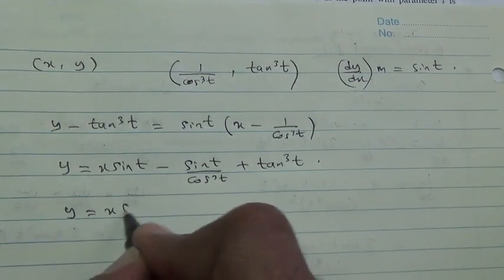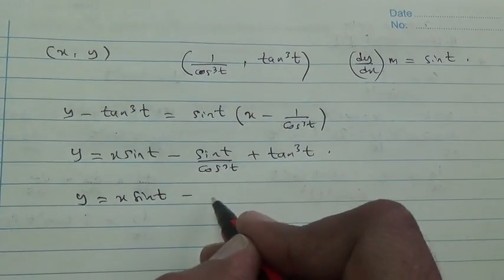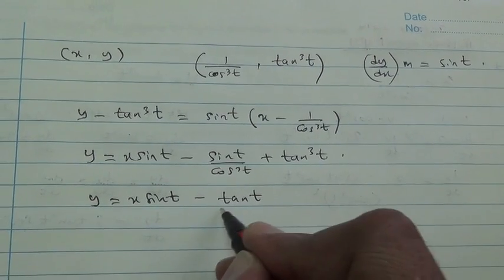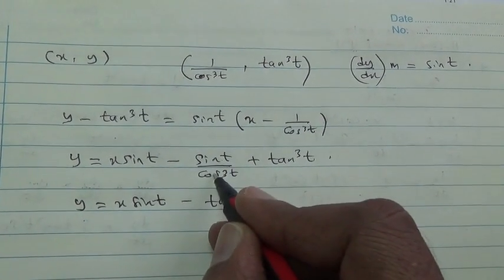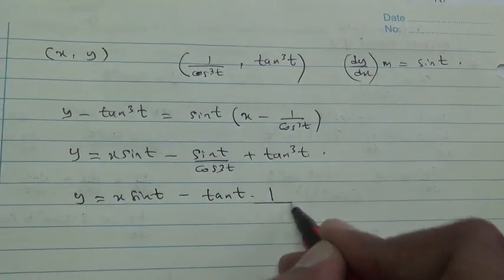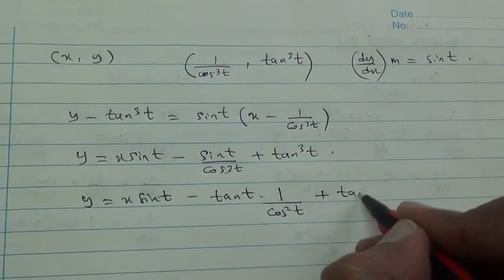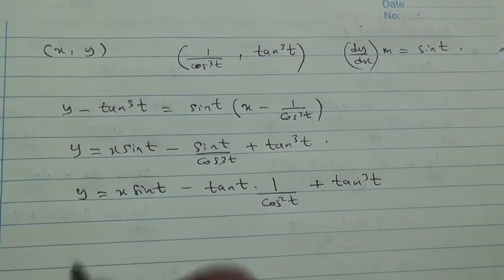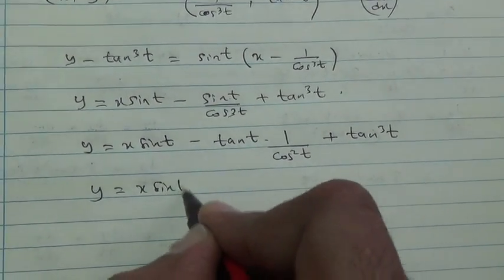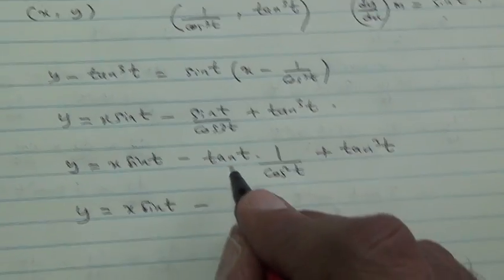Therefore y is equal to x sine of t, minus, what is sine upon cos? It is tan t, divided by, you've taken 1 cos here, this was cube, so you remain with 1 upon cos square t, plus tan cube of t. So y is equal to x sine of t, minus, what is common here?